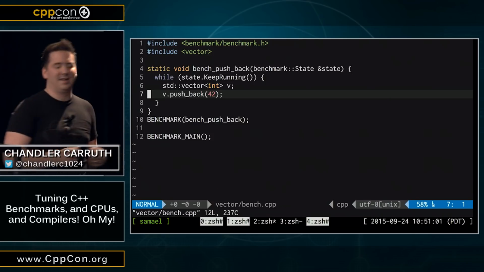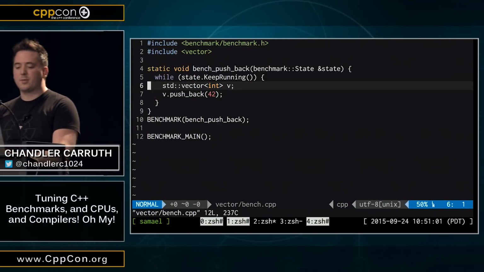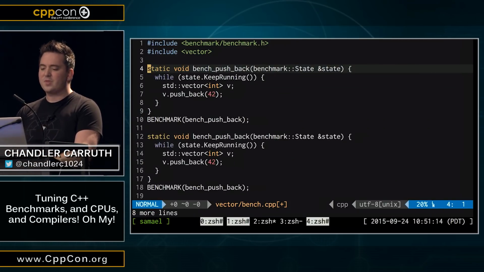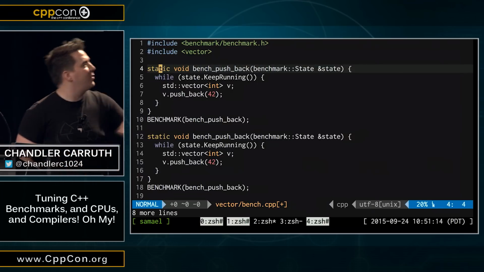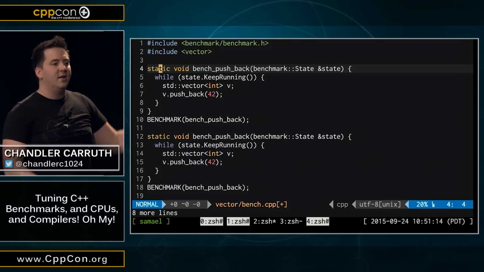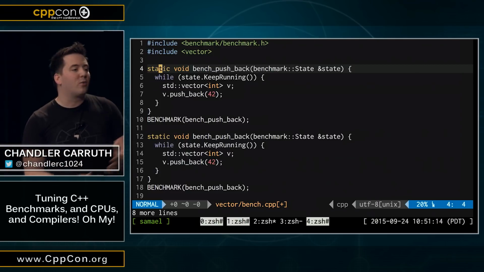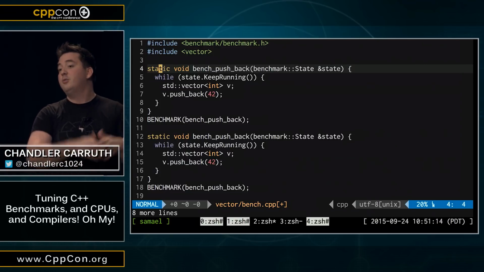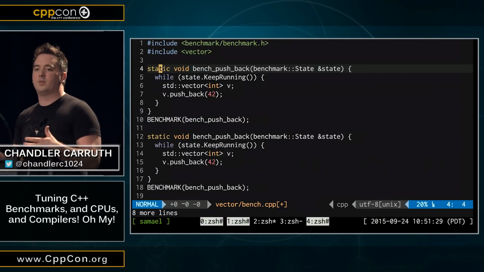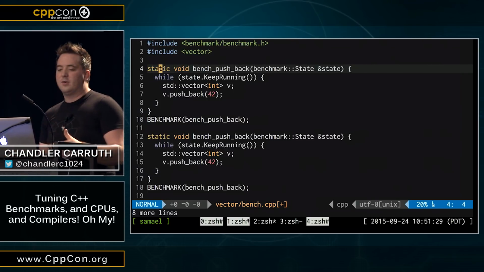So we've got to isolate it somehow. So this is actually pretty common. Now, there are different ways you can isolate it. One thing that's a little bit annoying, if we just take this vector and pull it out of the loop, right? Then we're going to benchmark pushback, but we're going to run out of memory when we push back too many millions and millions of integers. Or we're going to see other artifacts of the system because we're actually not clearing the memory. So we need to do something else.